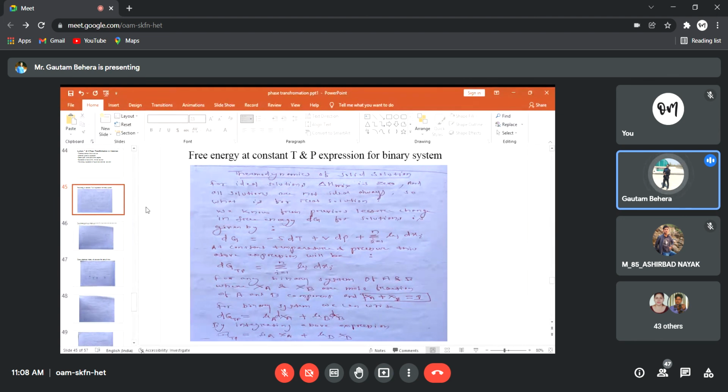So, free energy at constant temperature and pressure, expression for a binary solution. Here it means we want to find out G, that is free energy, but keeping the temperature and pressure constant. And we have a binary system. Binary system means two-component system. Two components are there. One component is A, for example, and the other component is B. Consider A and B both are metals.